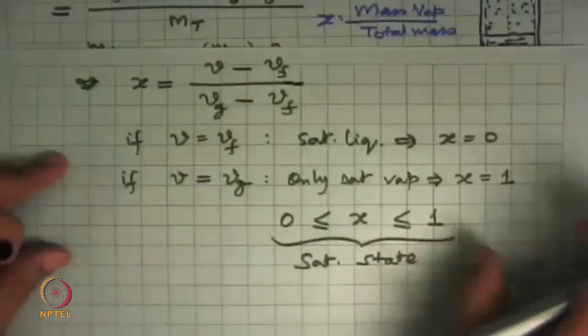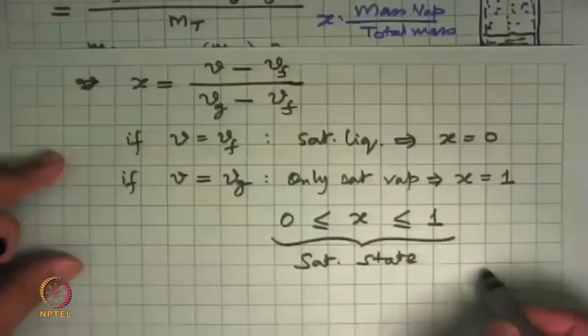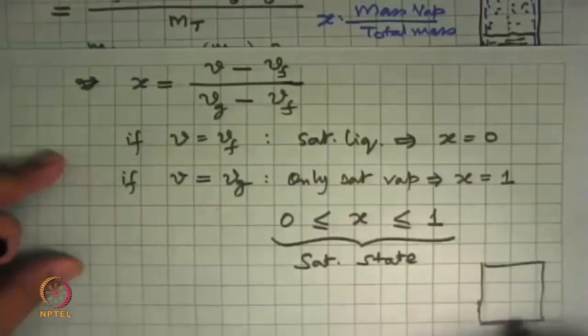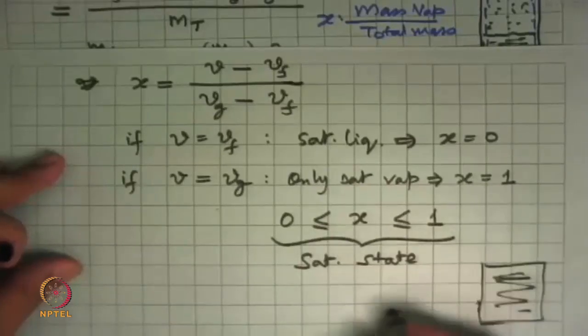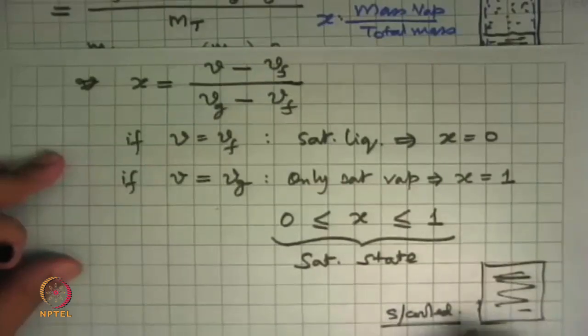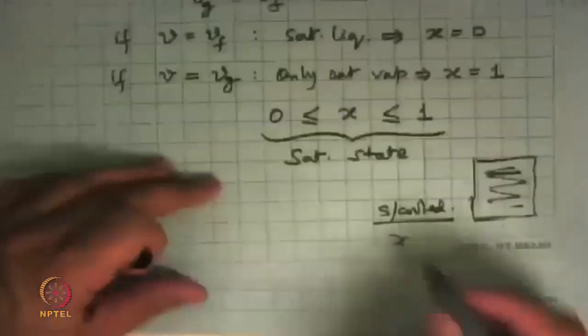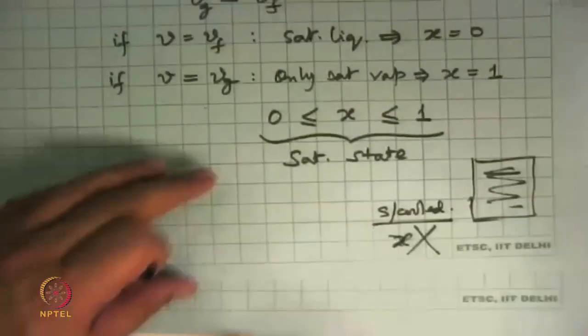So say that we have in a vessel or in any system, we only have a liquid. If it is saturated liquid, its dryness fraction is 0. But if it is subcooled liquid, then its dryness fraction is not defined.